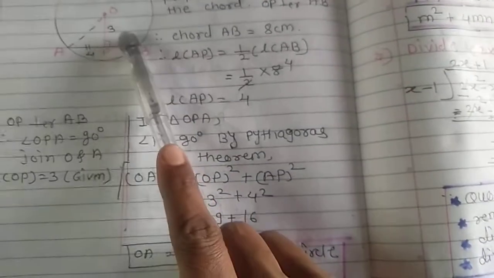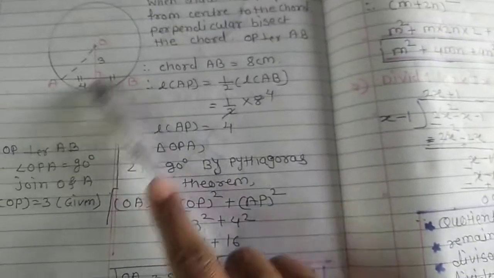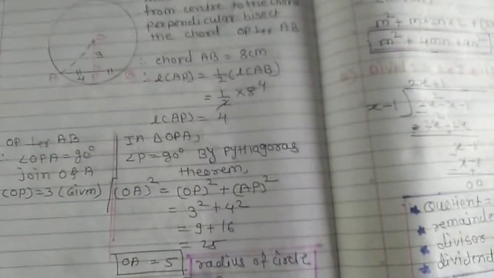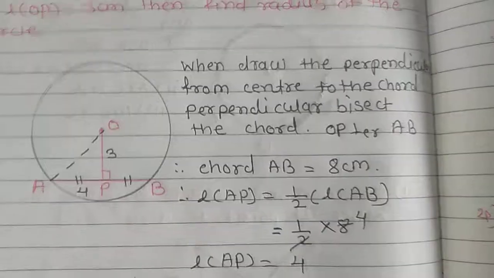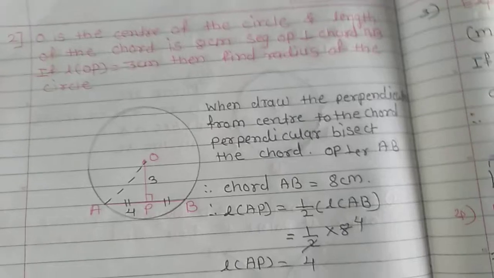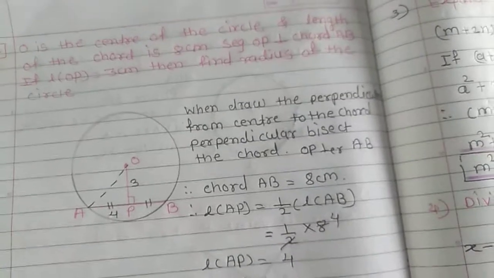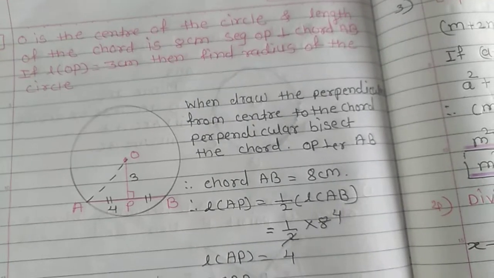So the radius of a circle, that is from the center to any point of the circle, that is the radius. The radius of the whole circle, OA, is 5 centimeter, and considering the radius, we draw the circle. So that is the radius of the circle, 5 centimeter.